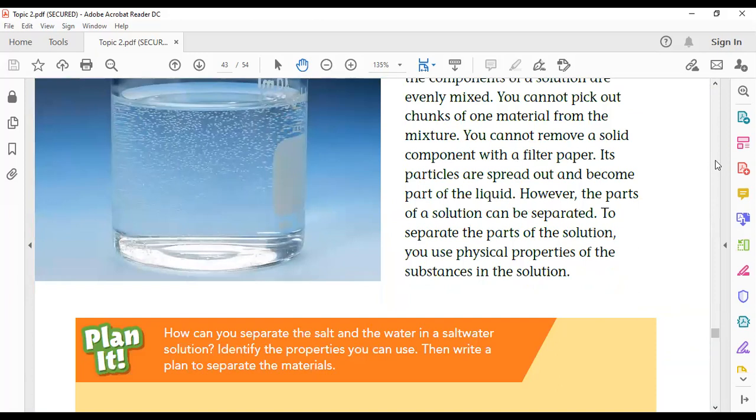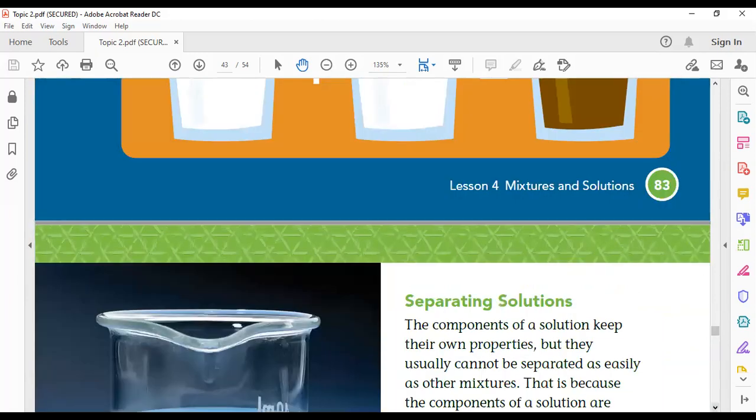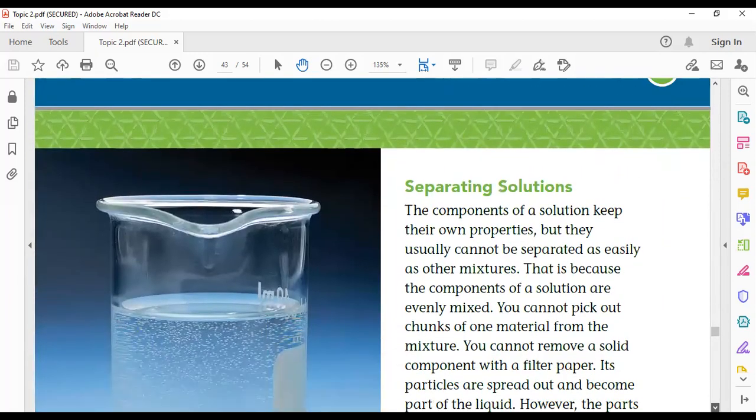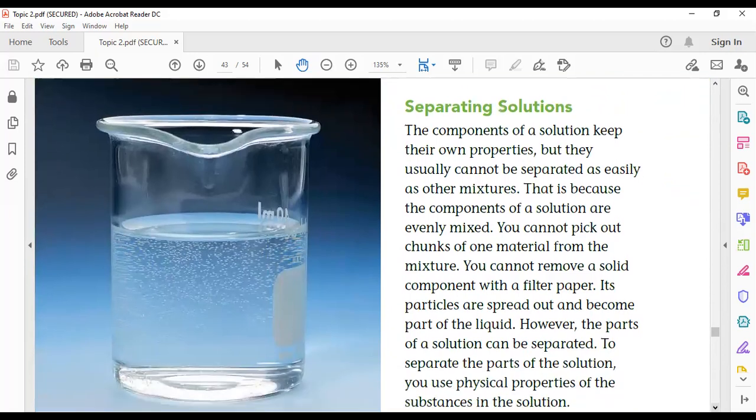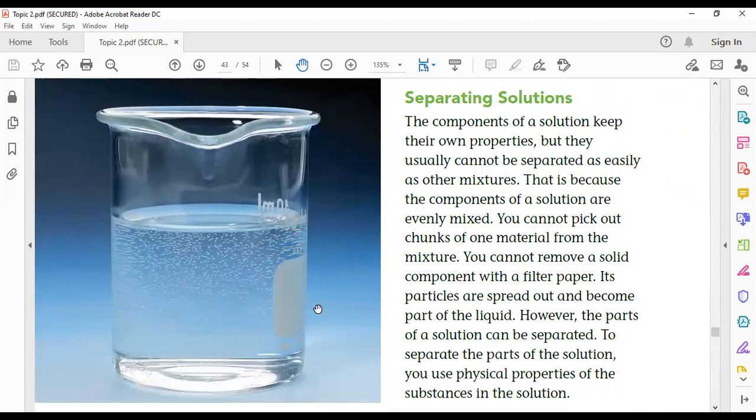In separating solutions, for example, a solution of sugar and water or salt and water, we can separate it by using physical properties. We can evaporate or boil the water, and the sugar or salt will be left behind. Okay.